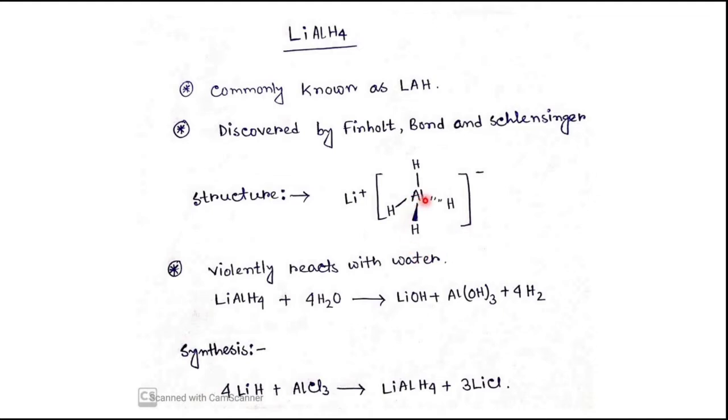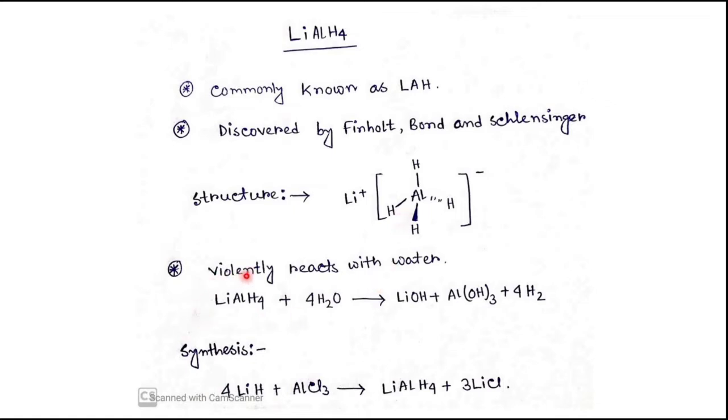This aluminum is metallic in nature, and due to its metallic nature, the electronegativity of this aluminum center is very low. As the electronegativity is very low, the electron cloud will be mainly situated on the hydride center. So this aluminum center can release hydrogen as hydride, and as the electron cloud is very dense on that hydrogen, that hydride can act as a base as well as a nucleophile, and the overall reagent will act as a strong reducing agent.